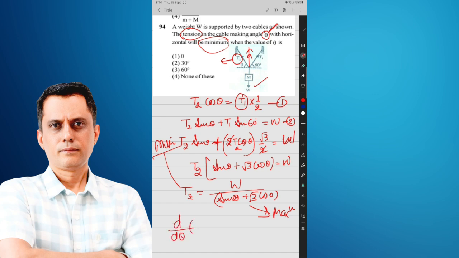So d by d theta of (sin theta plus root 3 cos theta) should be 0.